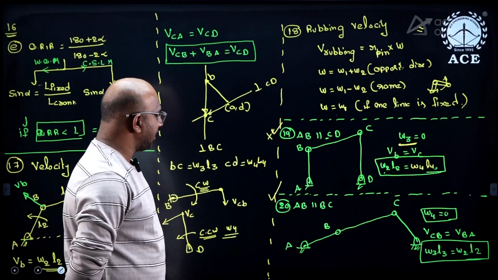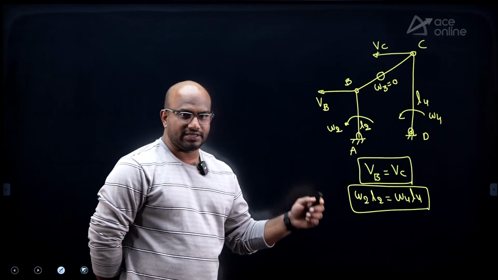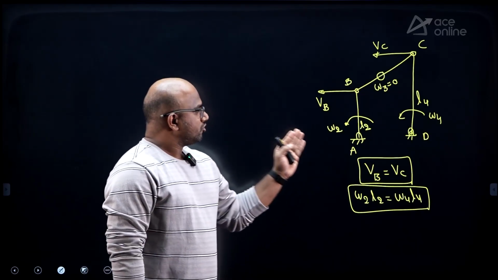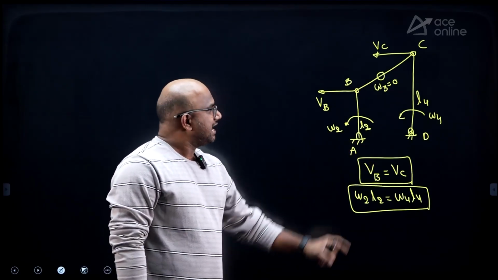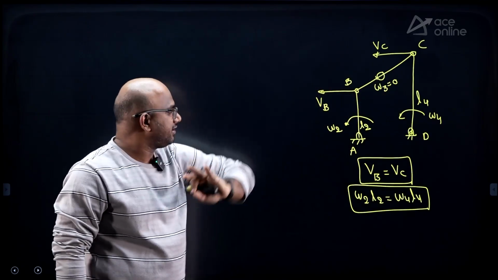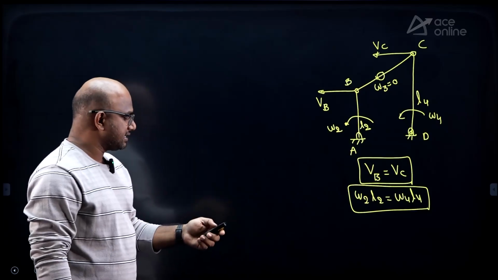And the second case is, when AB... please write down if you wish. I am giving 30 seconds of time. So VB equal to VC, and the angular velocity of the coupler will be 0 itself, guys. So then omega 2 L2 equal to omega 4 L4, guys.